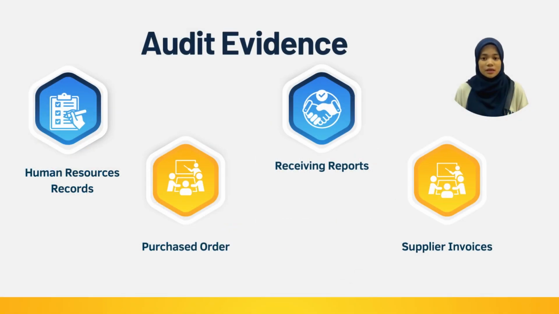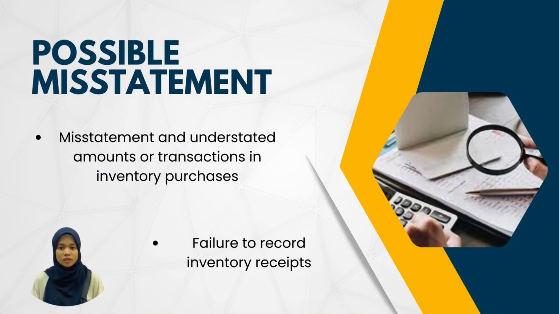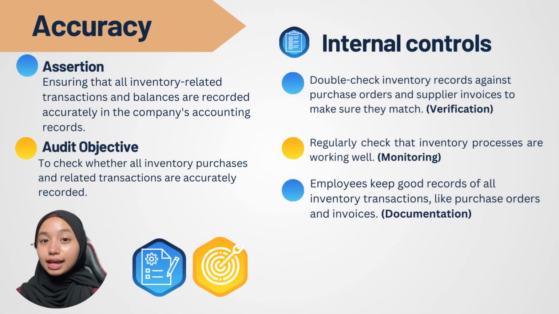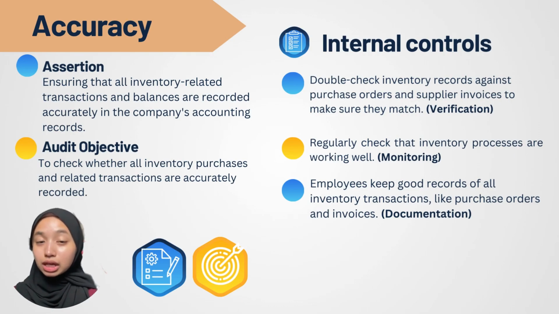The audit evidence needed are human resources record, purchase order, receiving reports, and supplier invoices. Lastly, the possible misstatement that will occur is misstatement and understated amounts or transaction in inventory purchases, and failure to record inventory receipts. Next is accuracy for purchases. The audit objective of accuracy is to check whether all inventory purchases and related transactions are accurately recorded.